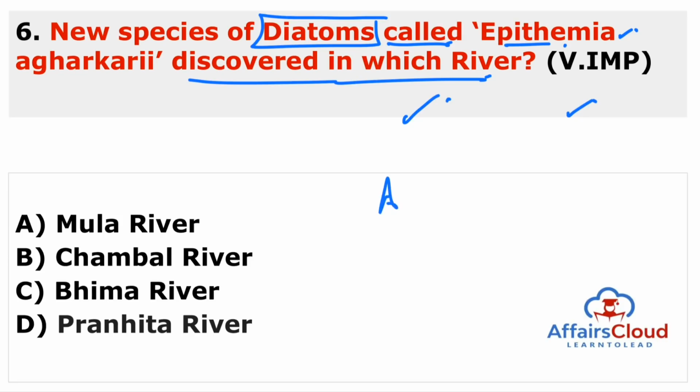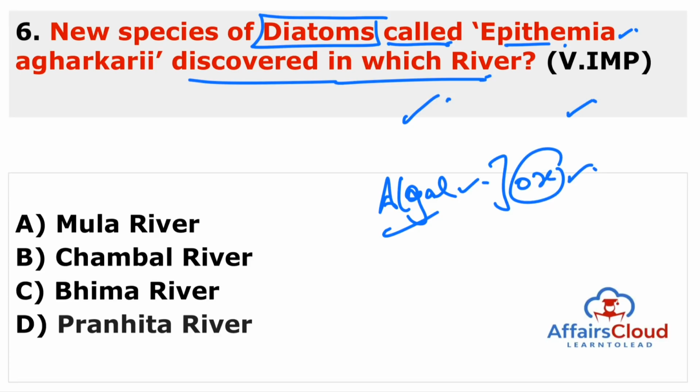Diatoms are single-celled algae, or you can say fungus, but I am using the word algae. Diatoms are single-celled algae that grow in nearly all kinds of water bodies like rivers, lakes, or streams. These microorganisms contribute to generating oxygen. So guys, remember, these microorganisms contribute to generating oxygen in the atmosphere, and it is specially found in the Western Ghats of peninsular India.